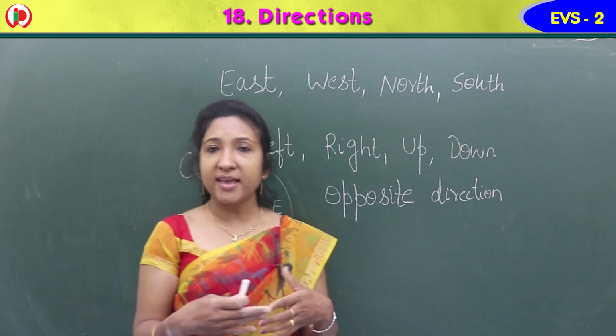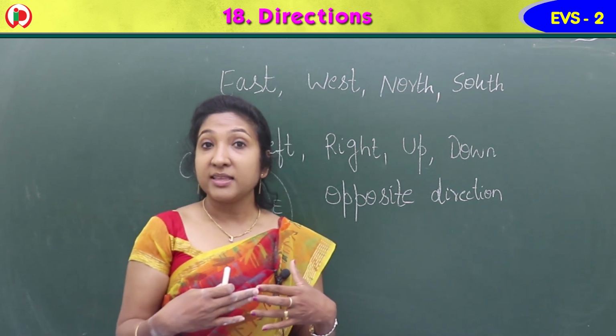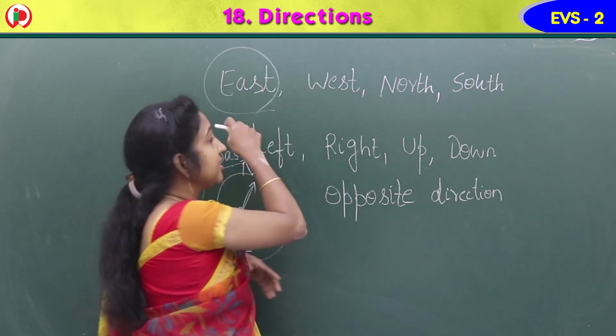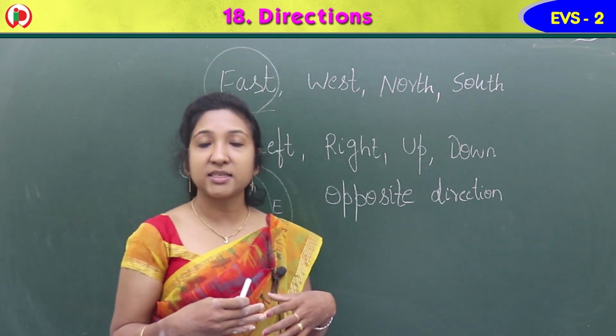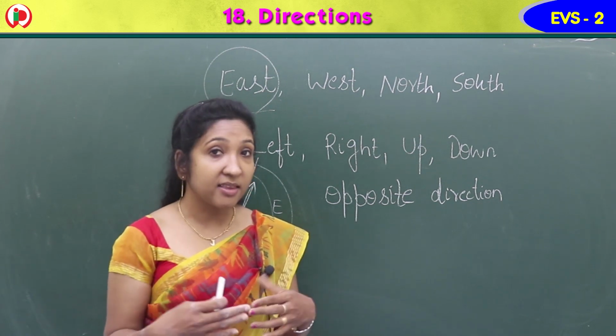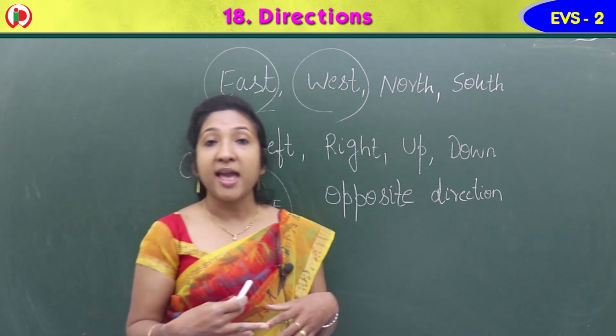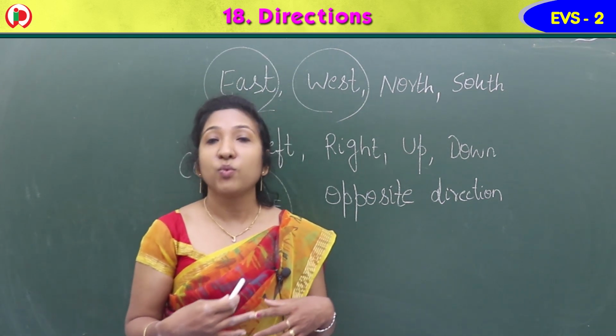Where does the sun rise? The sun rises in the east, isn't it? Sun rises in the east. Sun sets in the, yes, west. The sun rises in the east and the sun sets in the west.